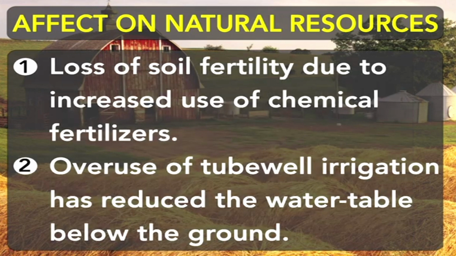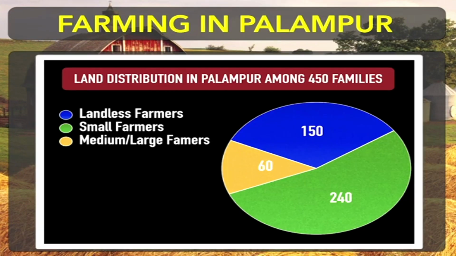So I mean to say that on one hand, the positive outputs, the merits in the form of good quantity and quality of crops, help to improve the economic status of the farmers, it's okay. But on the other hand, we cannot ignore the harmful effects of these modern farming instruments, chemical fertilizers, and high yielding variety seeds on our soil fertility as well as on the water table below the ground. Now we'll move to the next slide.